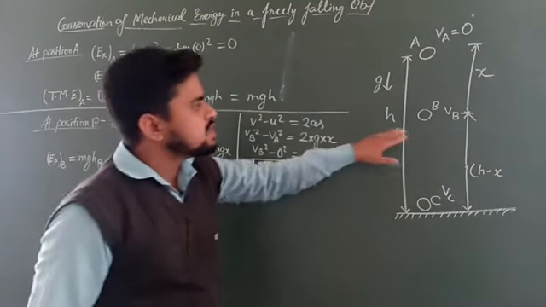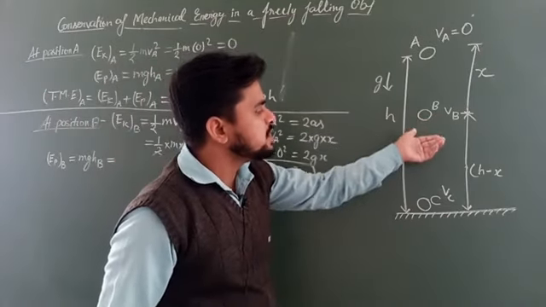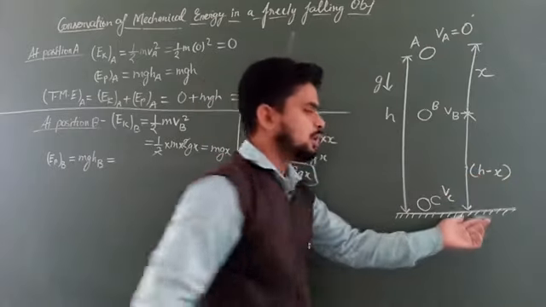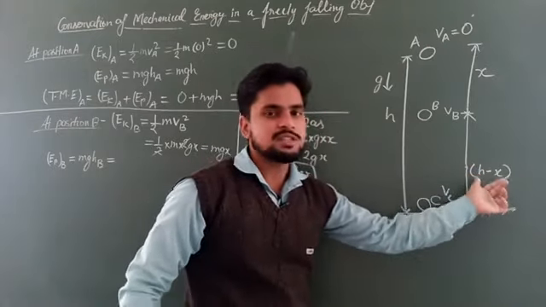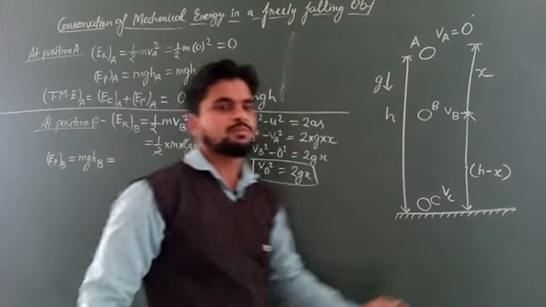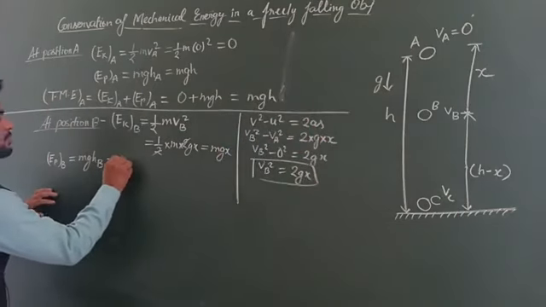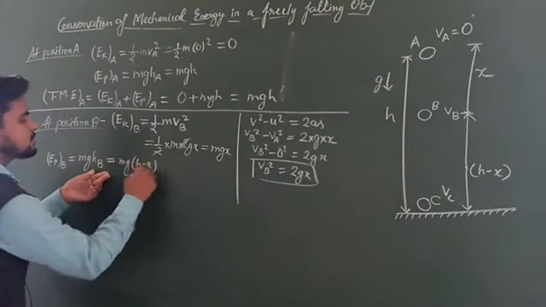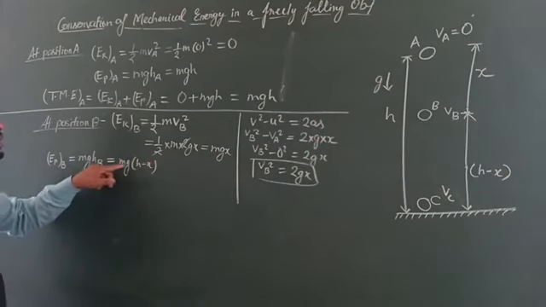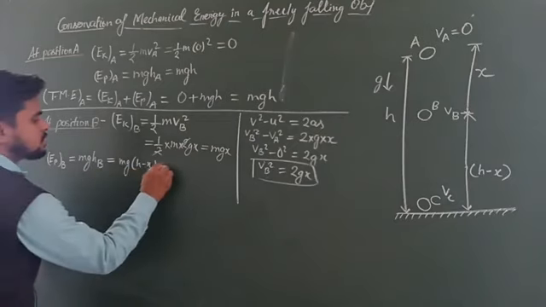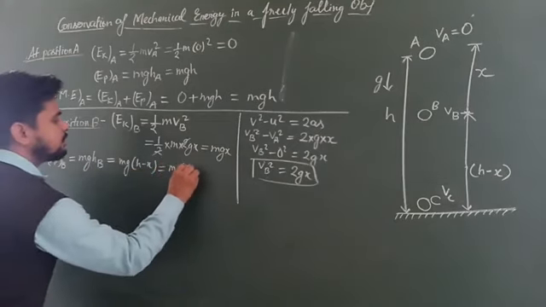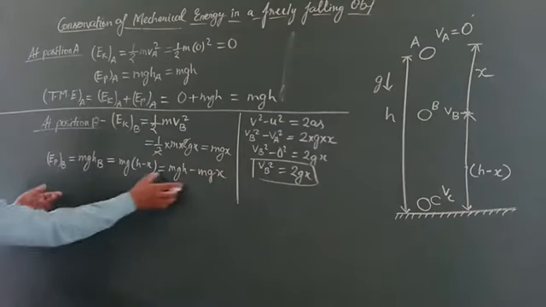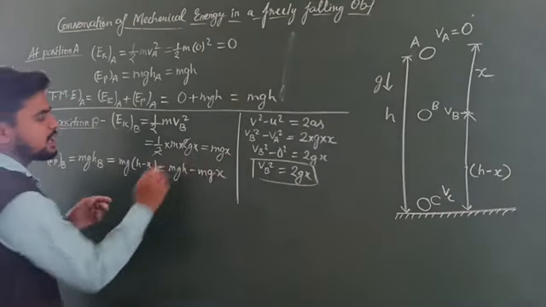Now you can see at this position B, the object is at a height h minus x from the ground level. So here we can write mg into, in place of hB we can write h minus x. If we multiply mg within the bracket, then what we get? mgh minus mgx. Okay students, so this much is the potential energy and this is the kinetic energy.